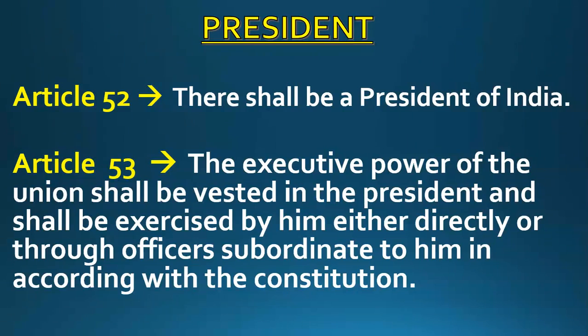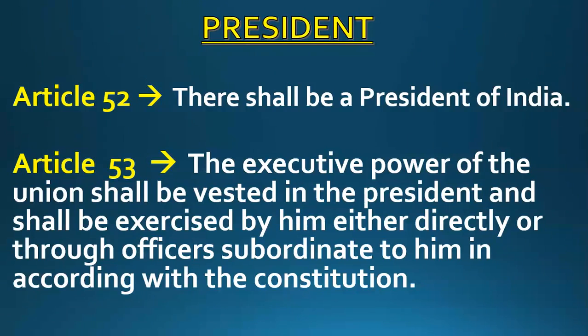But the point is that the President has to use these powers according to the Constitution, according to the procedure given in the Constitution. Now what is that procedure? We will study about this further in this lecture.